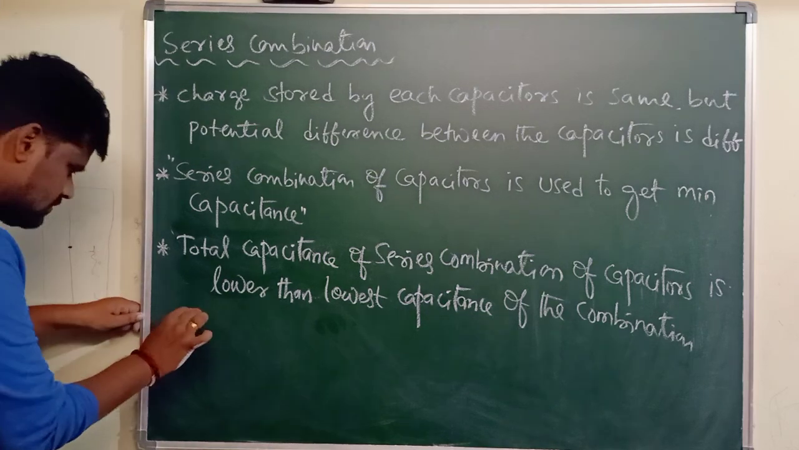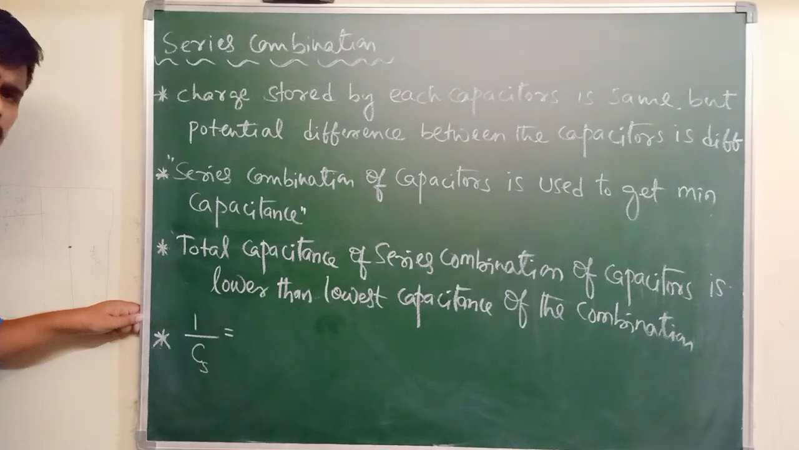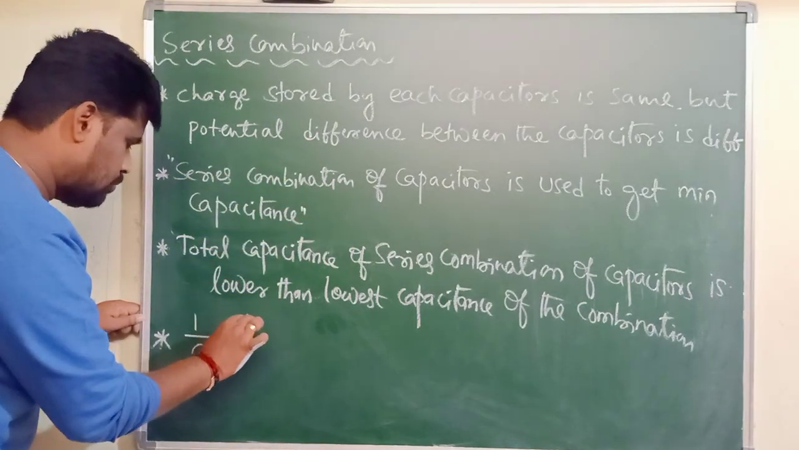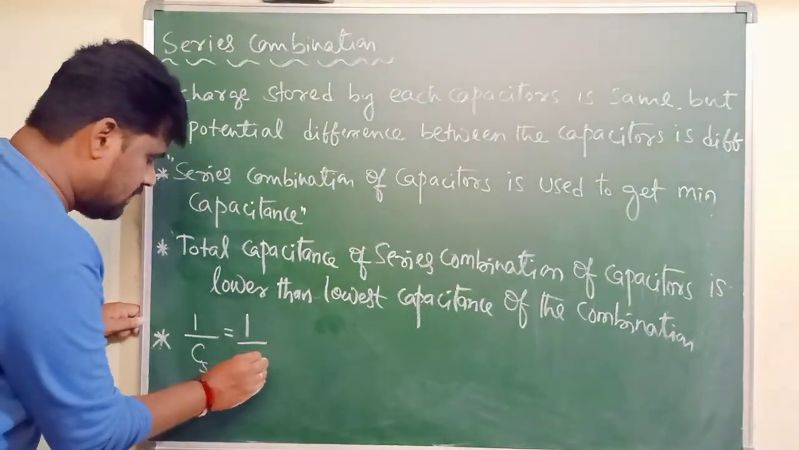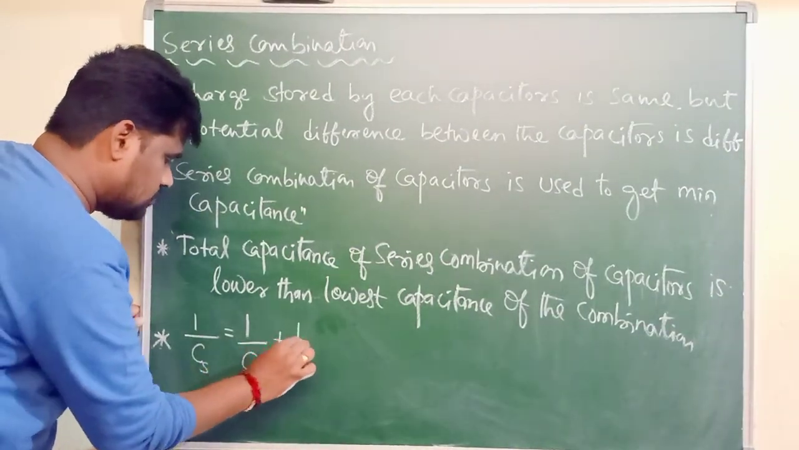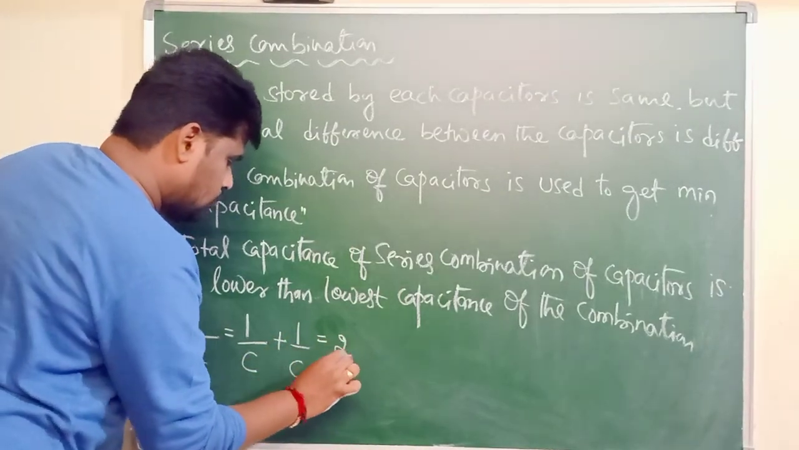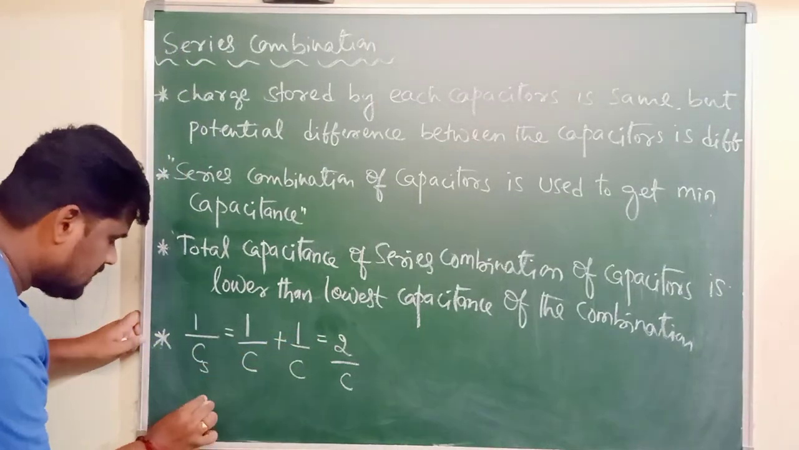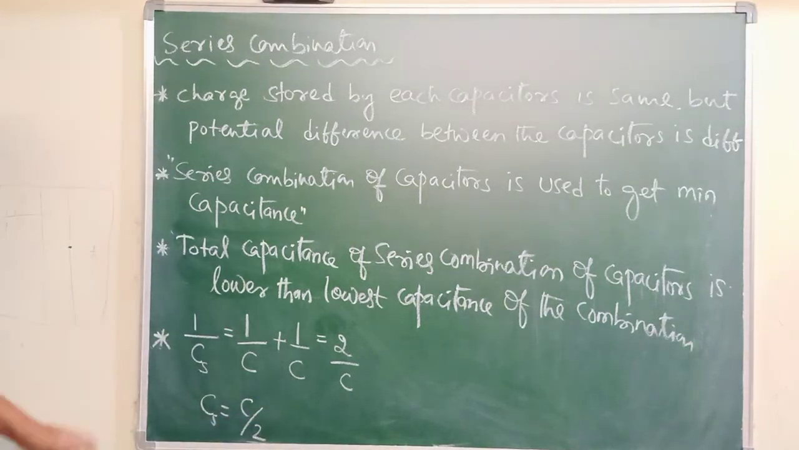What can I write here? I can calculate as 1 by Cs equals 1 by C1 plus 1 by C2. Both capacitors have the same capacity. Therefore, I can write 1 by C plus 1 by C. Total it is 2 by C. 1 by Cs is equal to 2 by C. Then what is Cs? Cs is equal to C by 2.